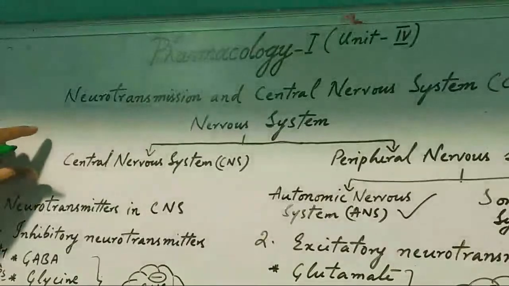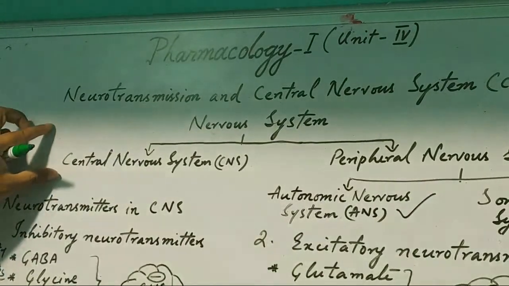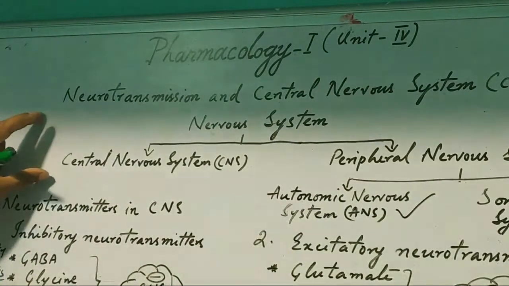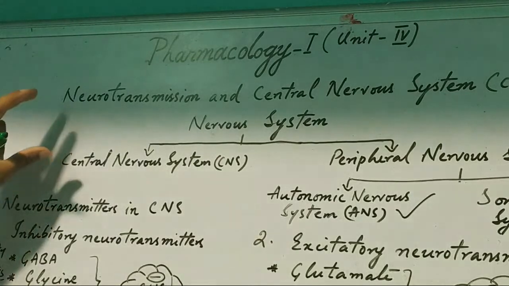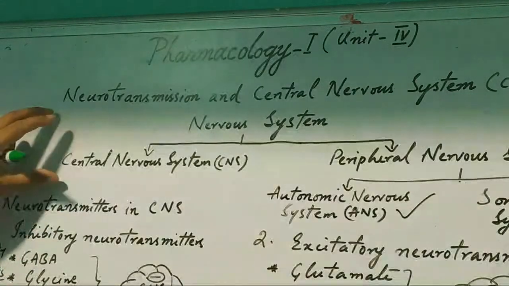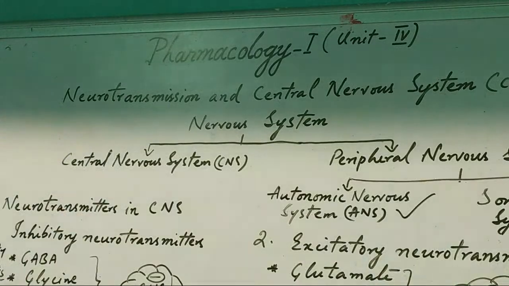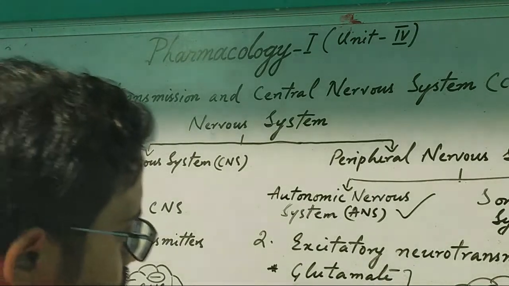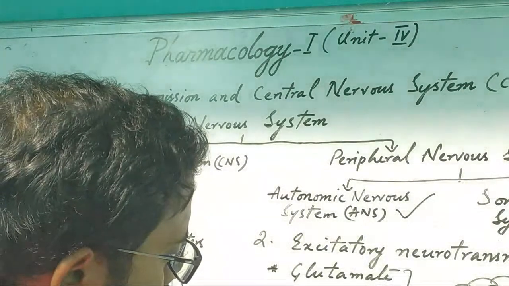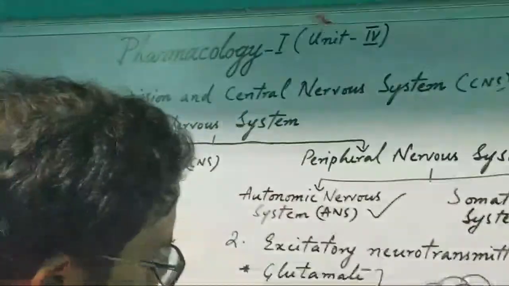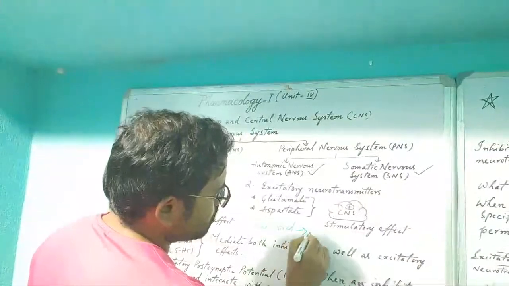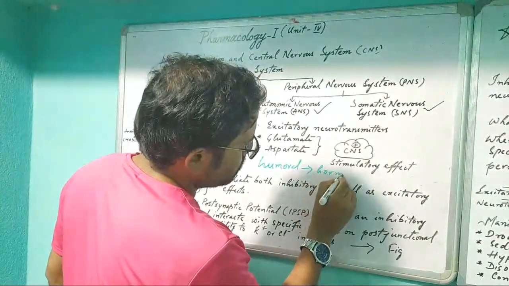What neurotransmitters are there in the central nervous system and what are the functions of those neurotransmitters? What is neurohumoral neurotransmission? Humoral means hormone or chemical agent.